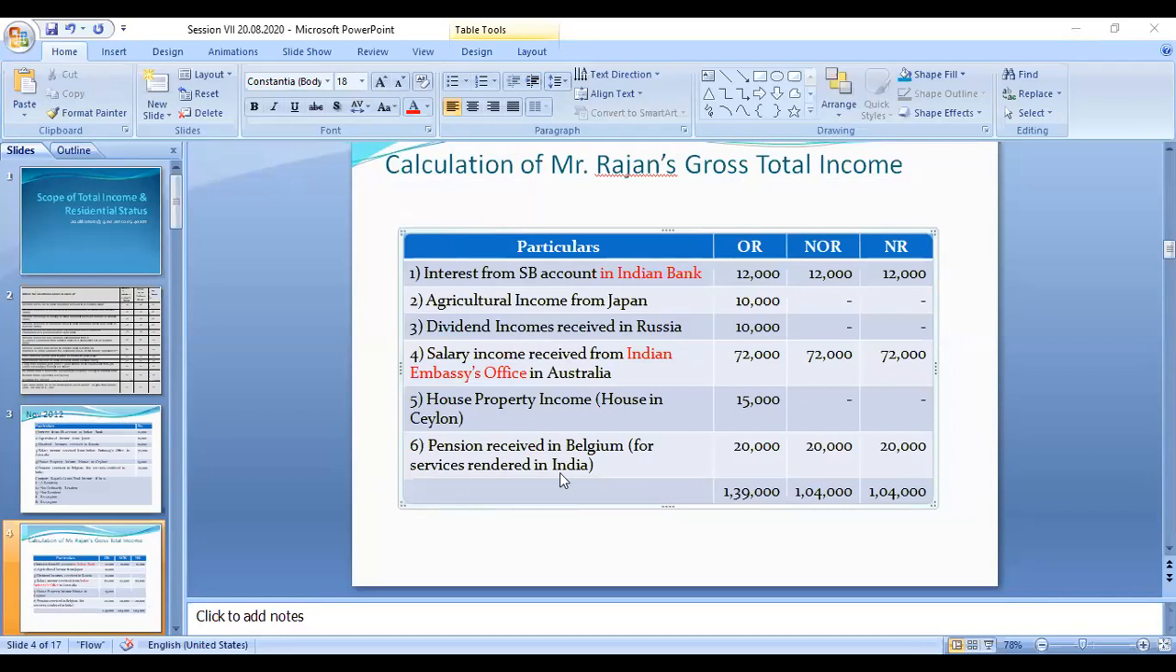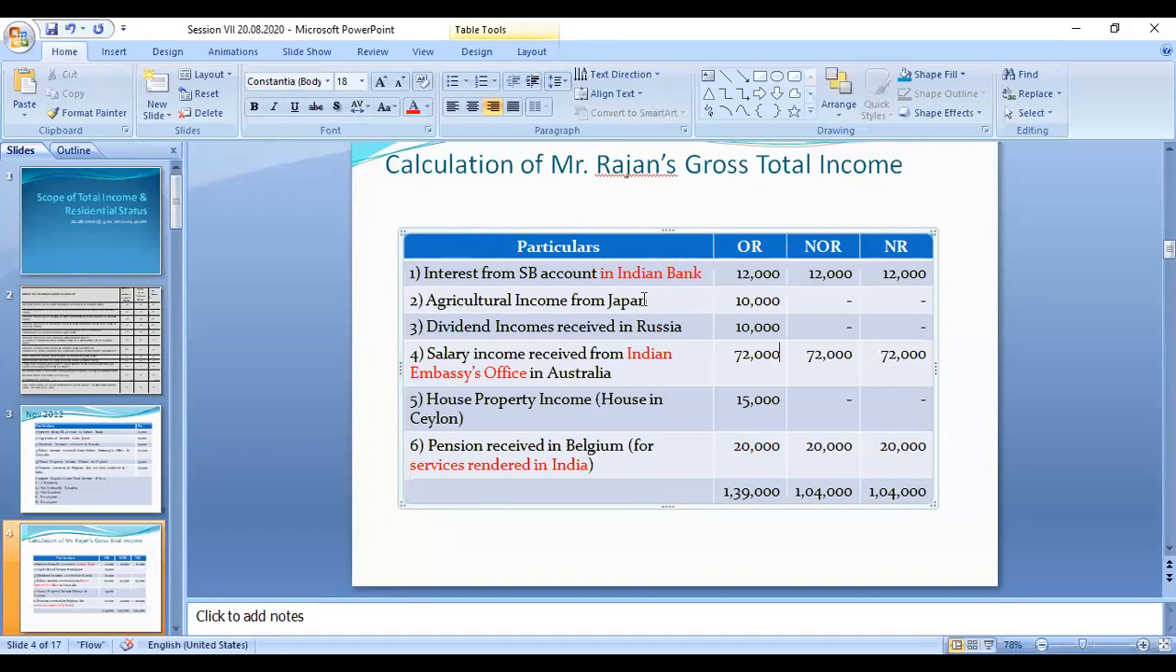So this is also the services rendered in India, so this is also Indian income. If it is Indian income, it is taxable to all the categories irrespective of the residential status. So whether he is an ordinary resident, not ordinary resident, or non-resident, these three persons have to pay the tax for the income received in India. Okay. So this is also the Indian embassy income, so it is taxable. So this is an Indian bank interest. So these are also taxable.